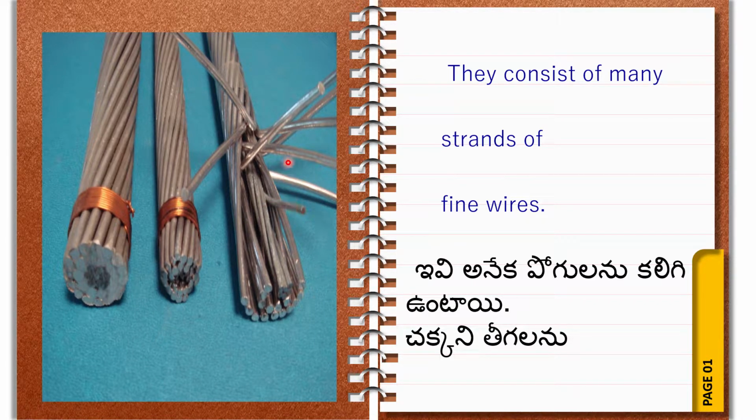So many strands of conductors are there. These strands of conductors together we can say is a stranded conductor. They have many strands, that's why we say these are the strands of wire. They consist of many strands of fine wire, and that is called a stranded conductor. I think this concept is clear.